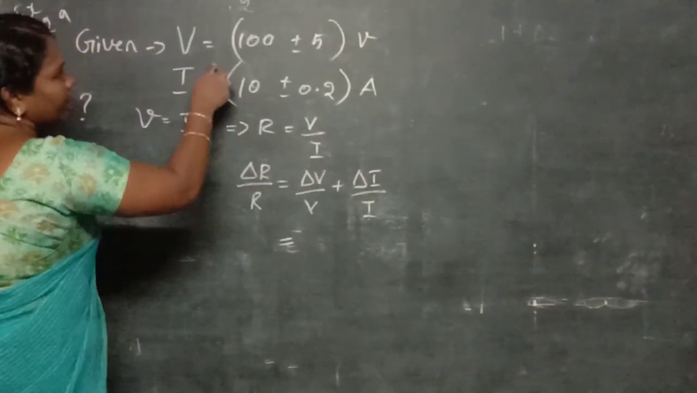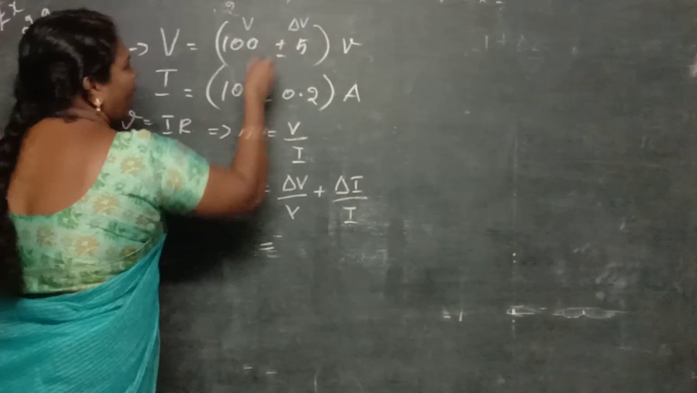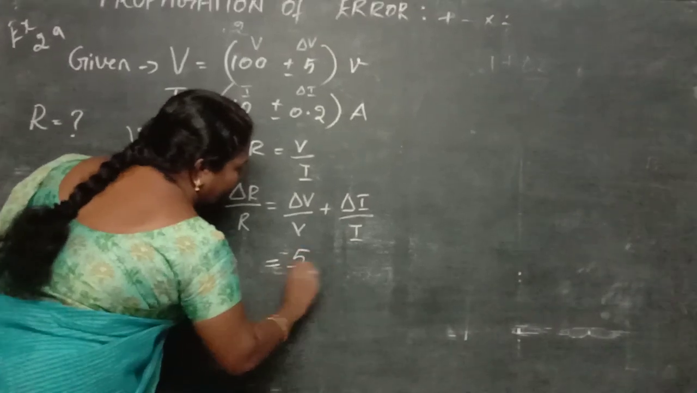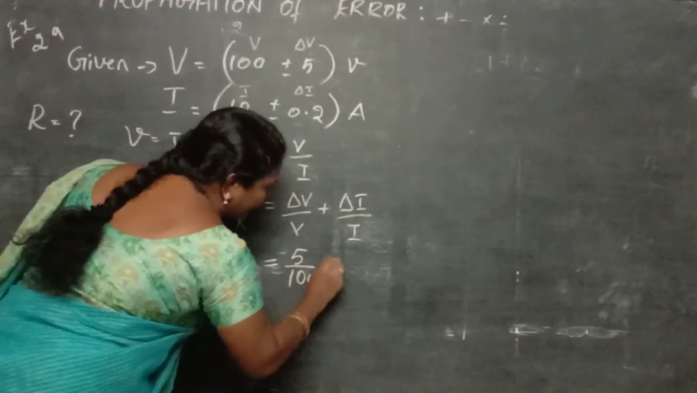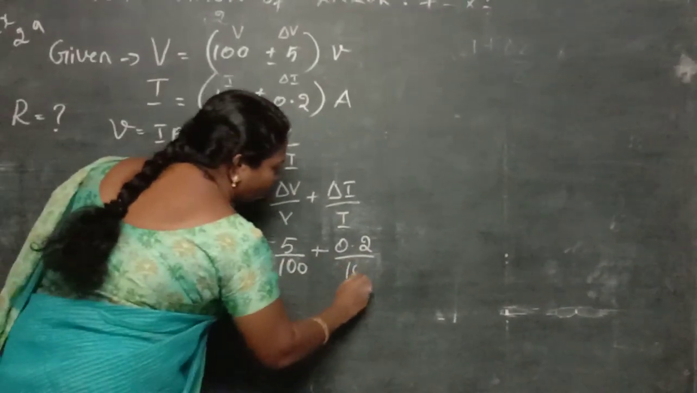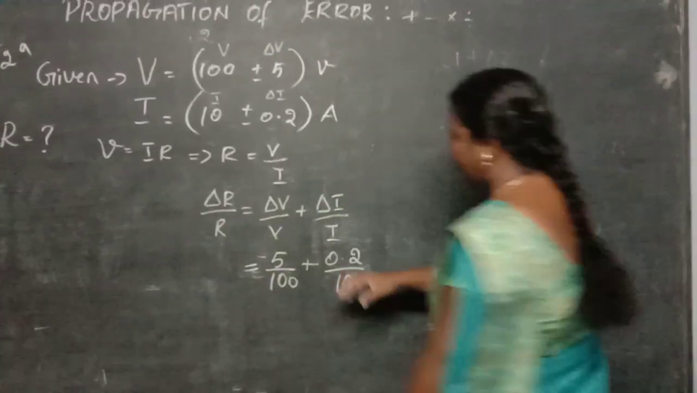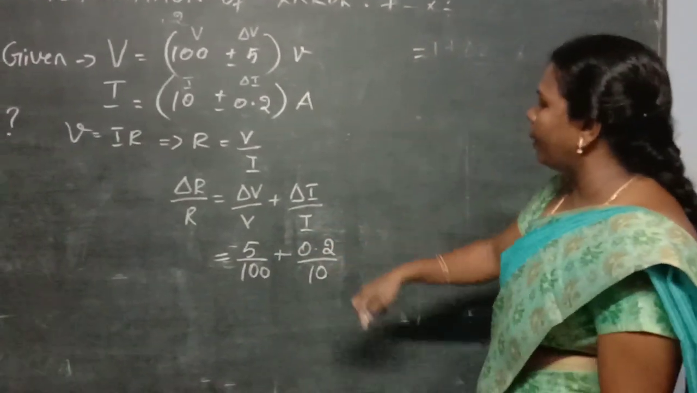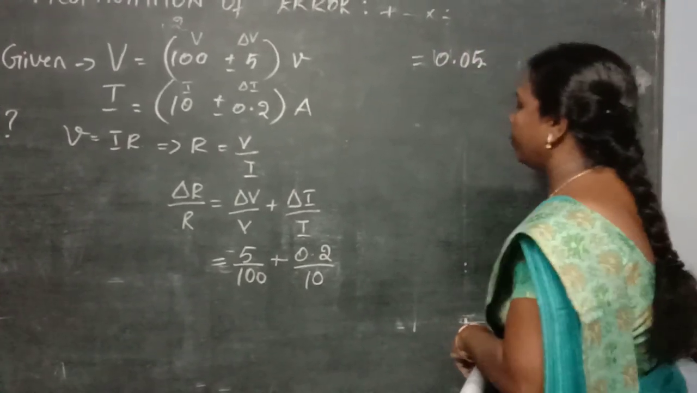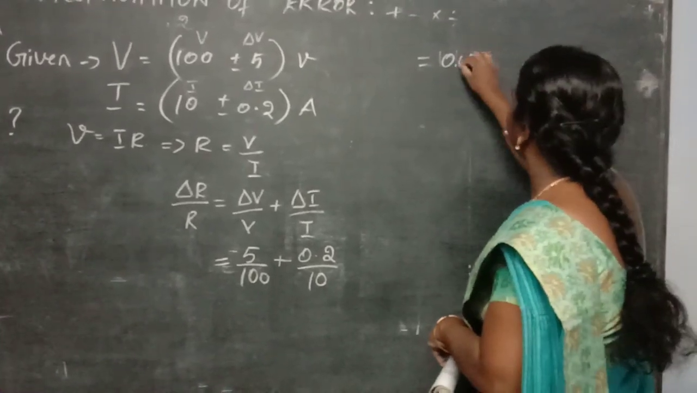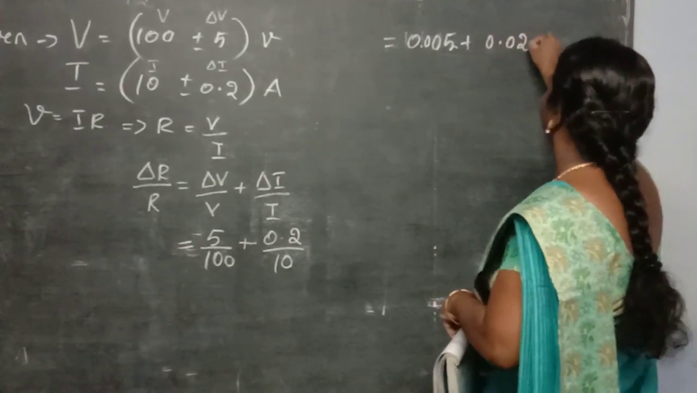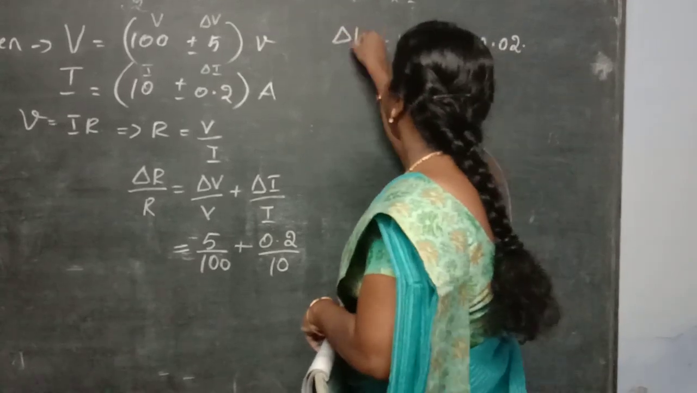What is the delta V? This is the delta V, and this is the delta I. So delta V is 5, divided by V, which is 100. Similarly, plus delta I, 0.2, divided by I, which is 10. Dividing these values, you get 5 divided by 100, which is 0.05, plus 0.02. So these are the two values you find for delta R divided by R.